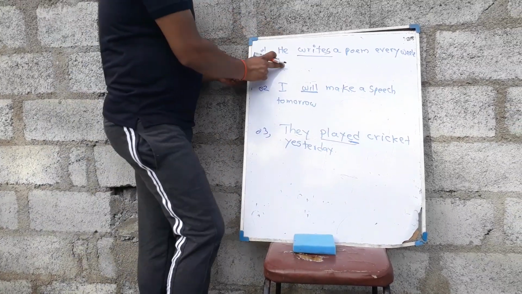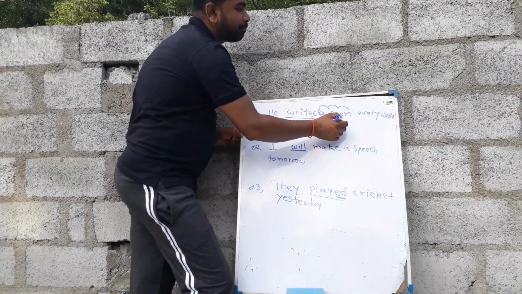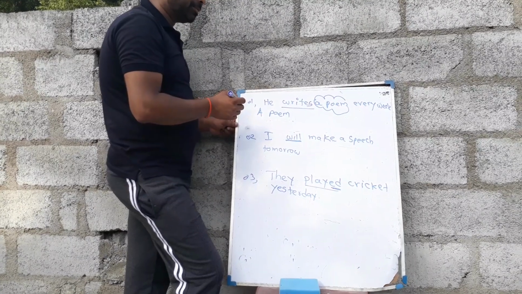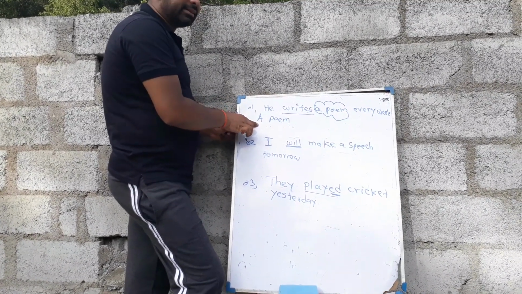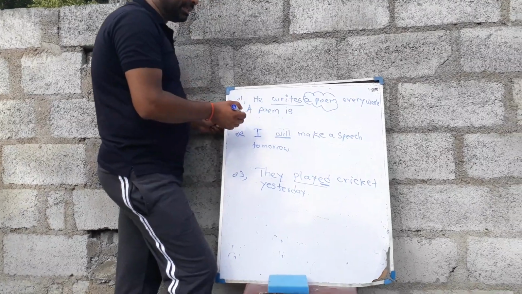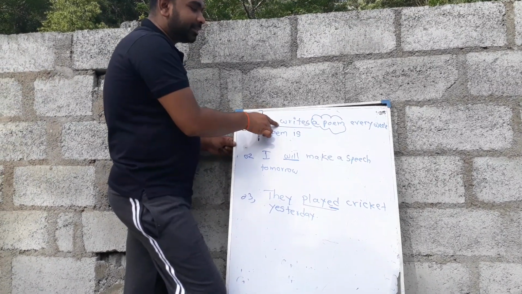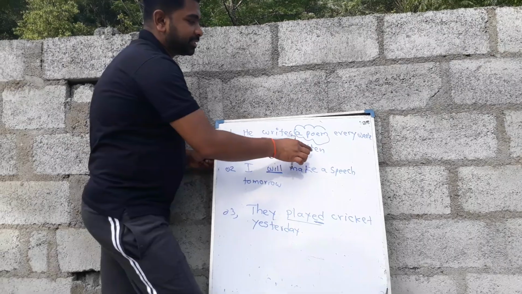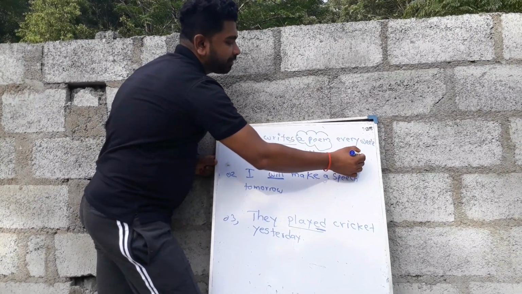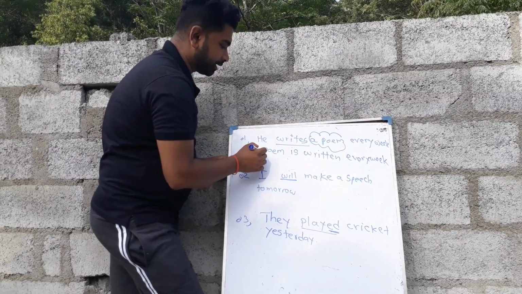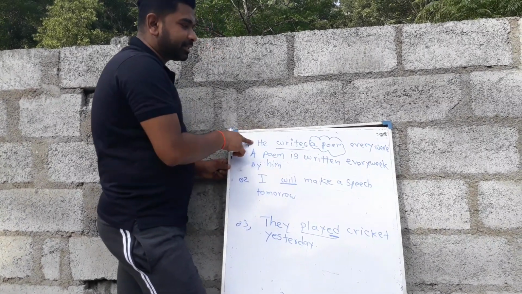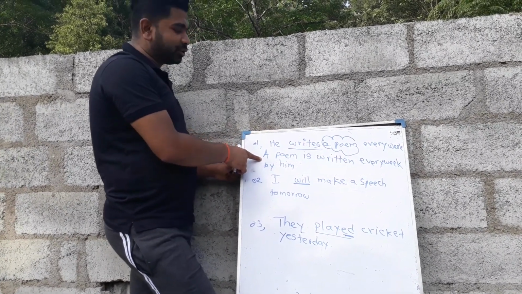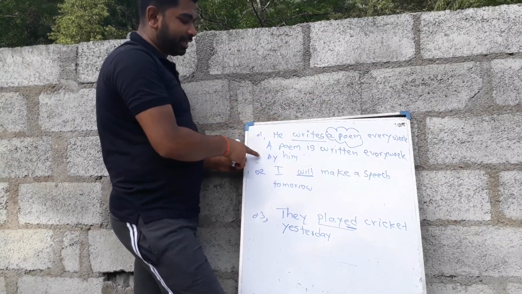So in this sentence, what is the object? A poem. So if we take a poem, what are the helping verbs for the present tense? Am, is, are. So this is singular, so use helping verb is. A poem is. What is the third part of writes? Written. A poem is written every week by him. So this is the present tense sentence. He writes a poem every week. And if we convert it into passive voice, a poem is written every week by him.